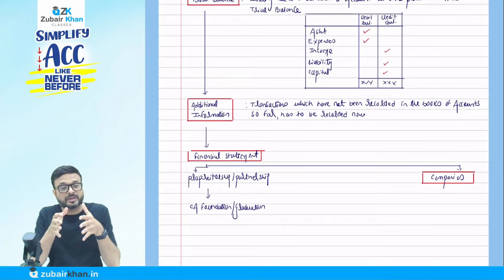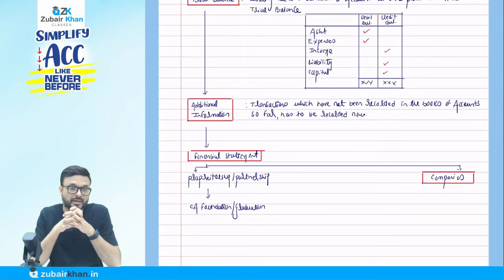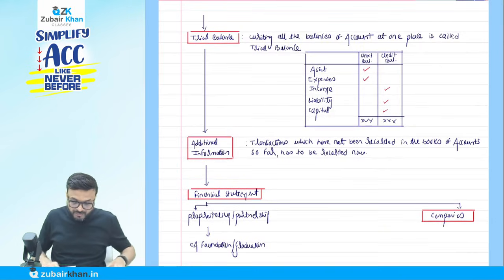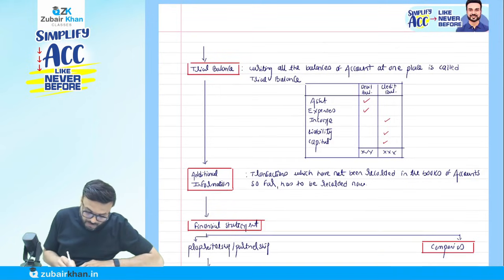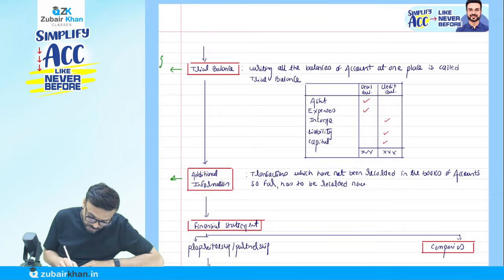Now there is something we have not written down earlier at the recording stage. So we have to write it down before we finalize the financial statement. So they will give you additional information. Now these two things, the trial balance and the additional information, they will give you in the question.